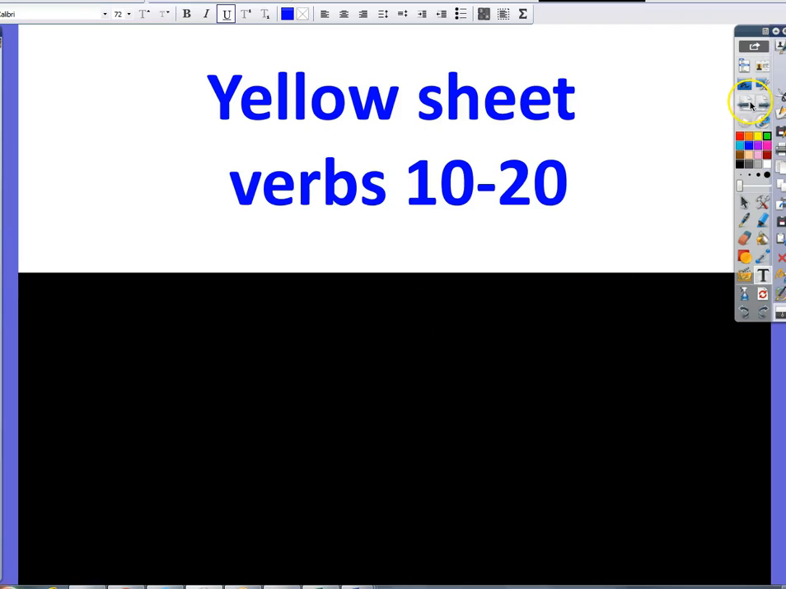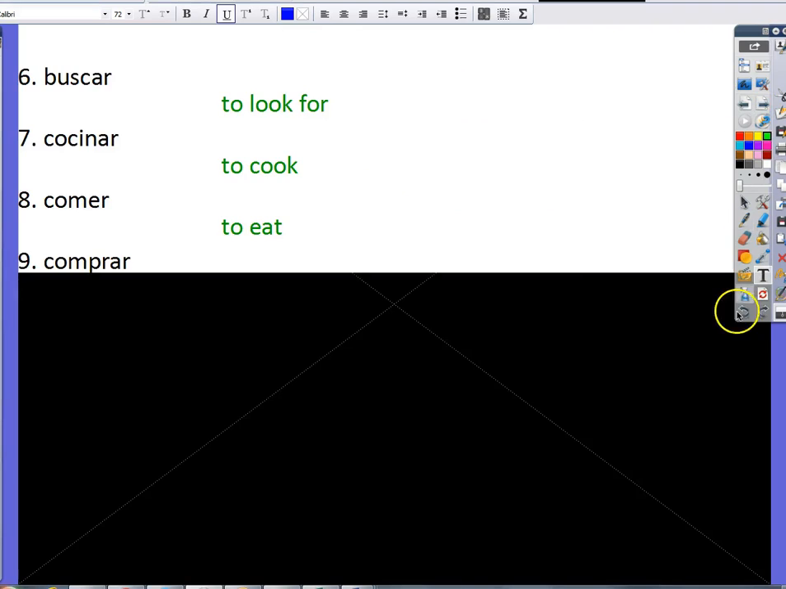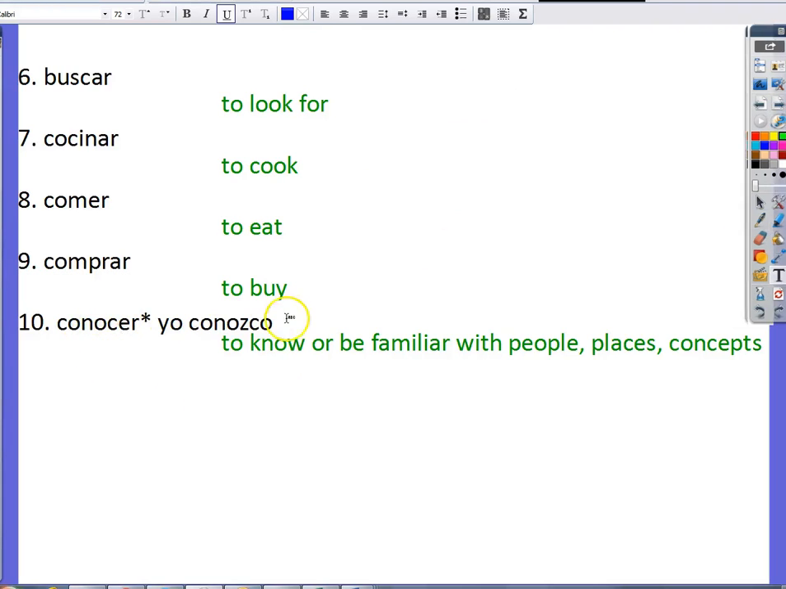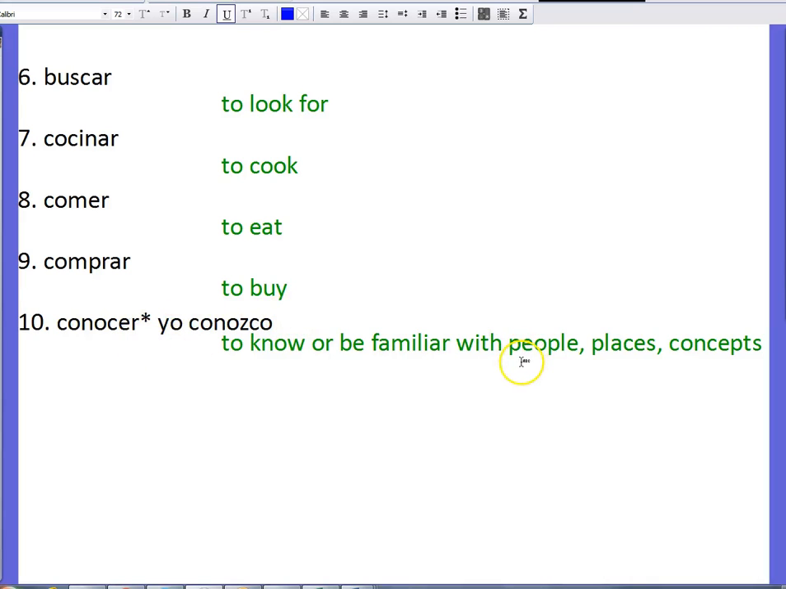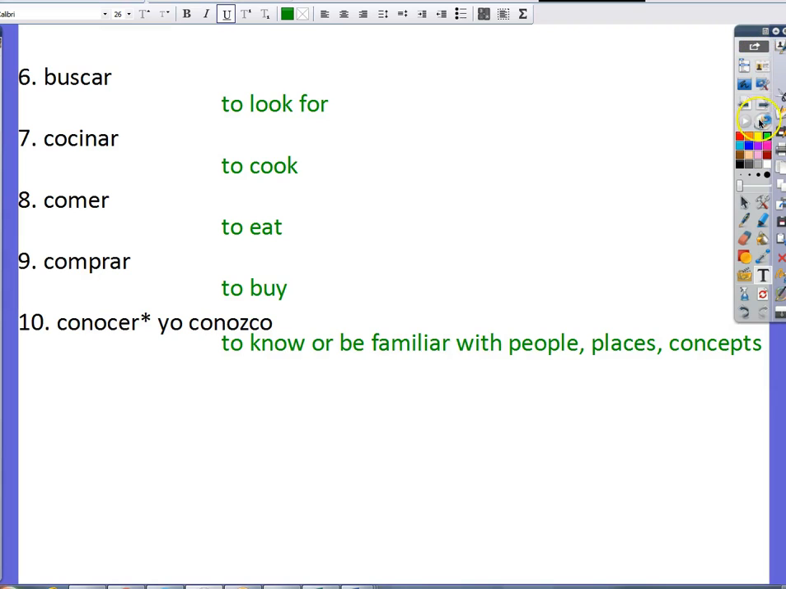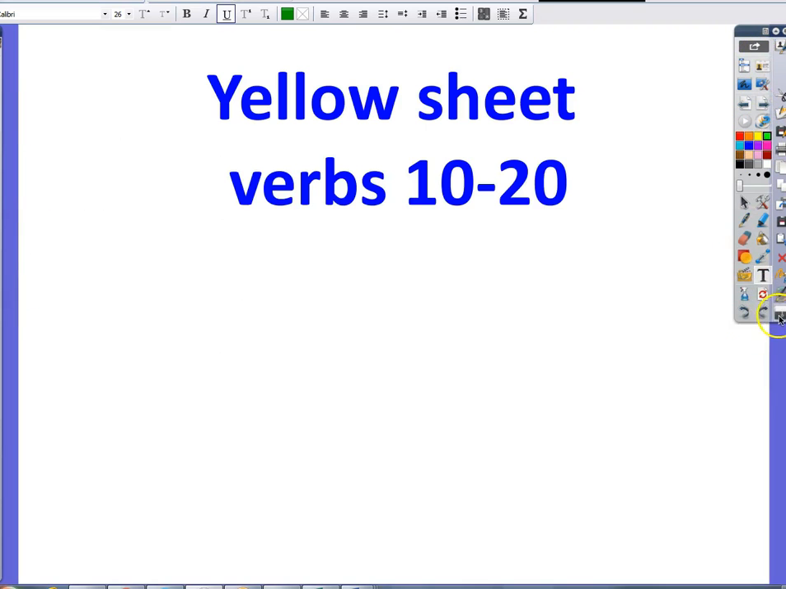All right, yellow sheet verbs 10 through 20. That means that number 10 is still possible for the quiz, so let's check out what number 10 was from last week. 10 is conocer, which has an irregular yo form and a really long definition, of which I do allow students to take out the "or be familiar with" part on a verb quiz. All right, but when in doubt, always give as much information as possible.